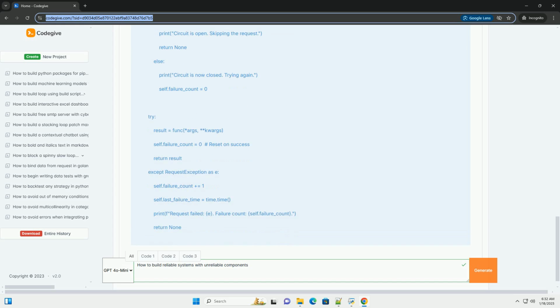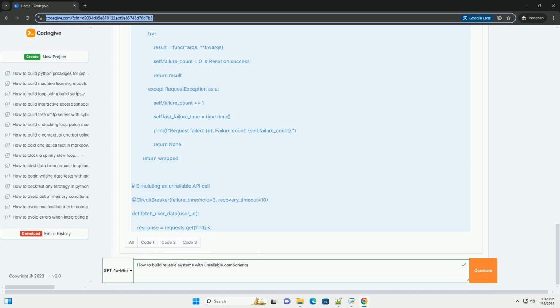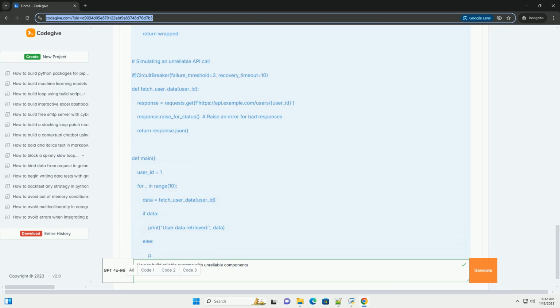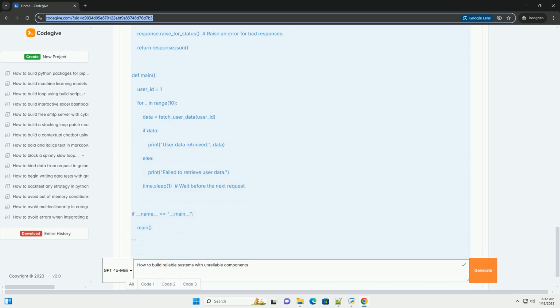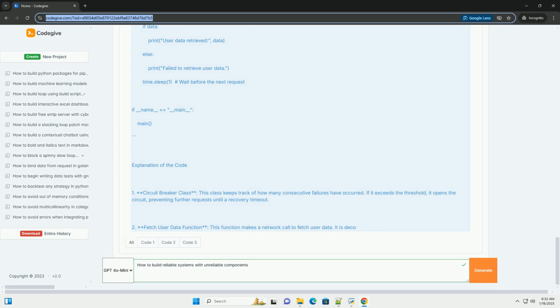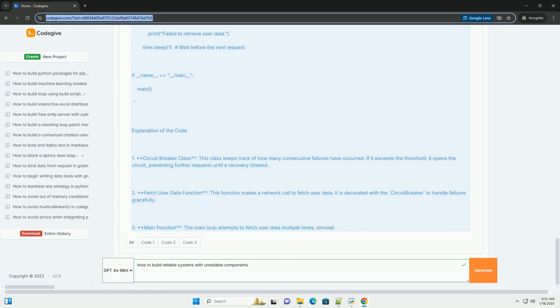Key principles. 1. Redundancy. Use multiple instances of a component to handle failures. If one instance fails, others can take over. 2. Graceful degradation. Allow the system to continue operating, albeit with reduced functionality, when certain components fail. 3. Retries and backoff. Automatically retry failed operations with an increasing delay between attempts to avoid overwhelming failing components.